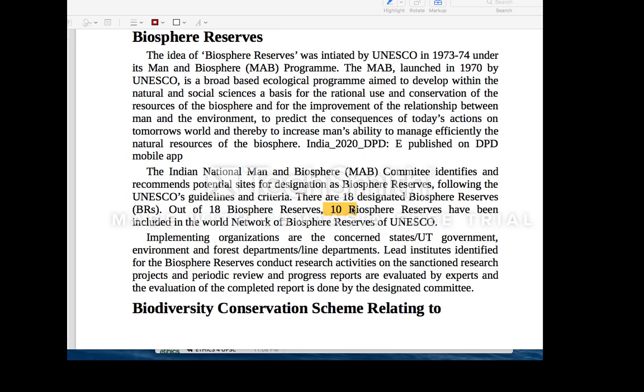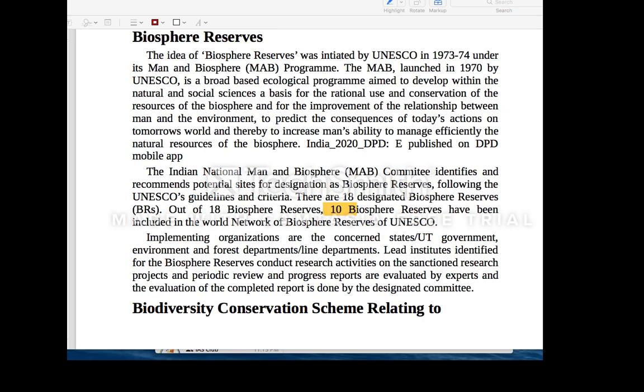Under the same approach we have one more plan which follows this landscape approach, that is called the wildlife action plan, which runs from 2017 to 2031. This is the third wildlife action plan; already there was a first and second. So this is also a landscape model, where it talks about checking animal and man conflict. It is also talking about people participation. So this is a very important thing which you need to mention while writing your mains answers: programs like the wildlife action plan, where people participation should be encouraged.